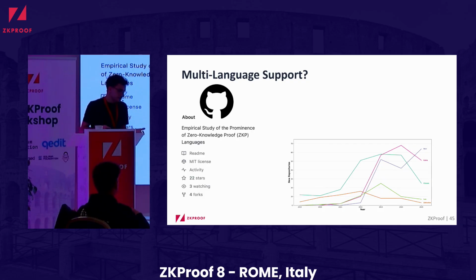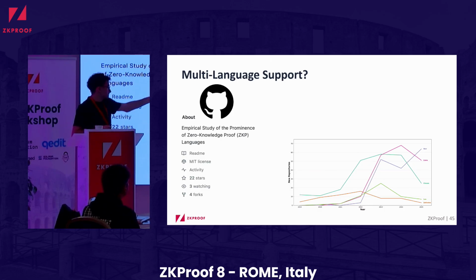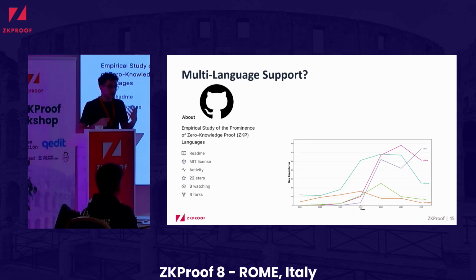And we see that, for example, at a certain point, Circom was super popular, and it still is. But the language Noir, for example, is gaining traction. And as we know that these arithmetic overflows, etc., can also occur in Noir, we thought, okay, it makes sense to come up with a language agnostic approach. But the question is, how are we going to achieve that? How do we avoid building a separate tool for each language and build a tool for all these languages at the same time?